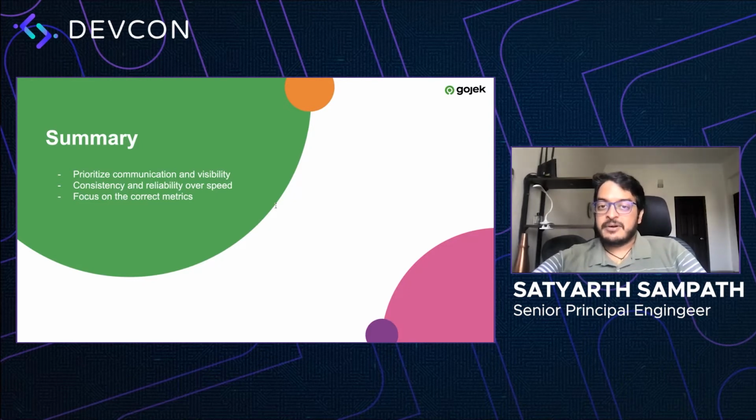Lastly, we realized the importance of correct metrics. We initially started focusing on code freeze dates needing to be fixed. And we later realized that this was not really how it works towards our users, because as developers, a release is the final stage for us, but that is pretty much the start for a product, right? Once a release happens is when the users adopt that particular release, features are verified, hypotheses are tested, and then we get feedback to do the loop again. So it did not make sense for us to focus on code freeze and instead look at user adoption and perhaps release as metrics for this.